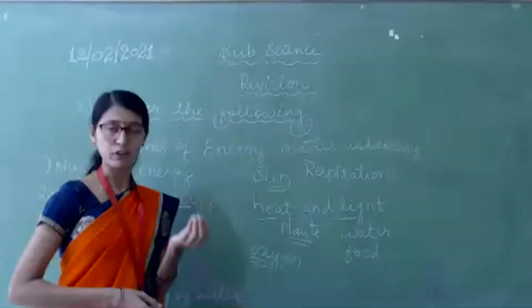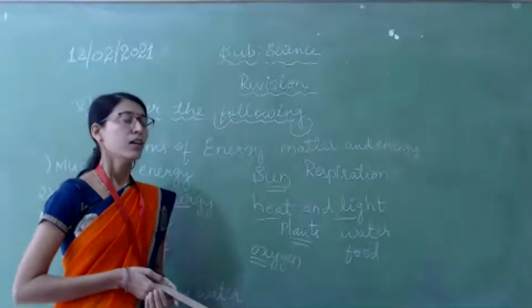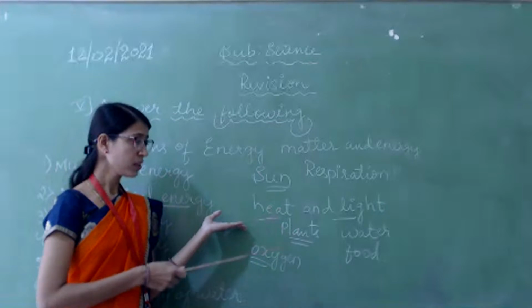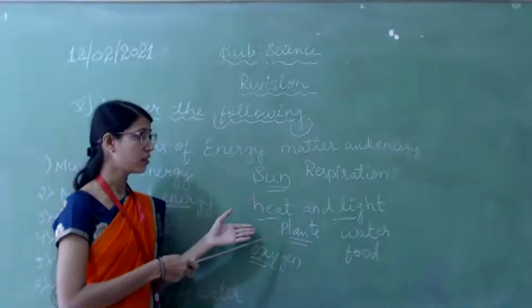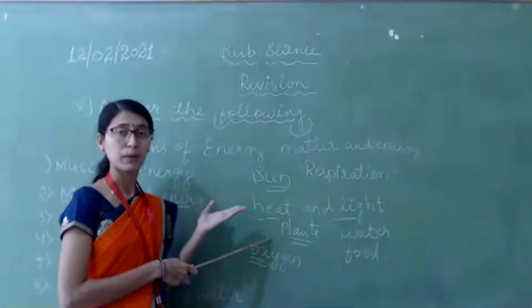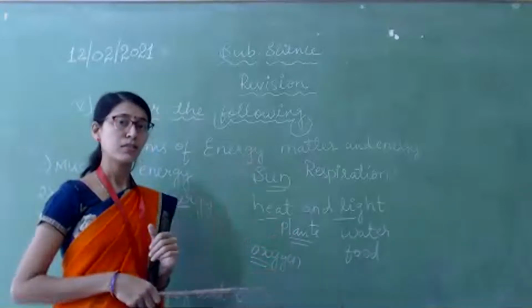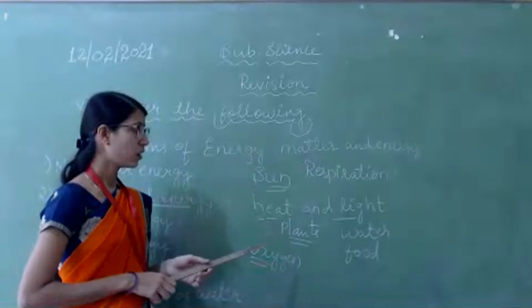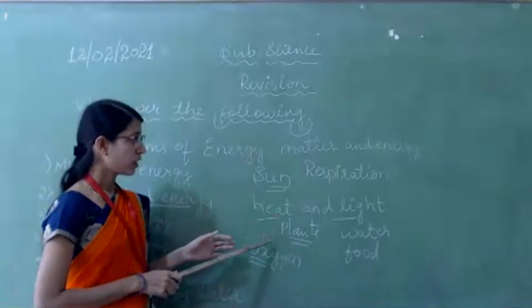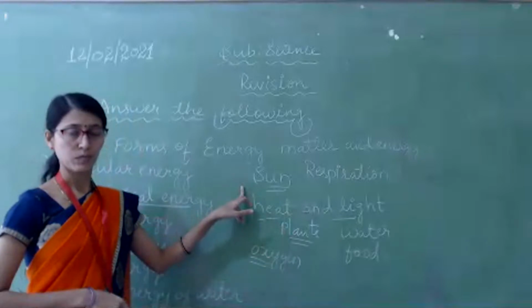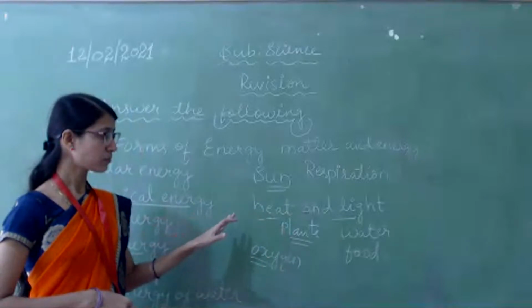By plants only we are getting vegetables and fruits that we eat daily. And some other animals also eat these plants. Most people depend on plants, and even the people who eat other animals, those animals also need plants. So for all of this, what do we need? Sun. I hope you understood.